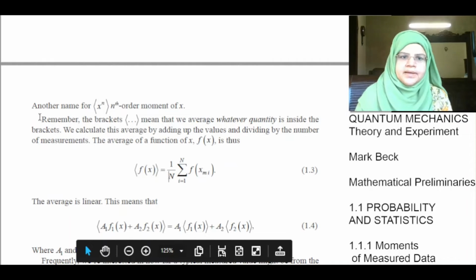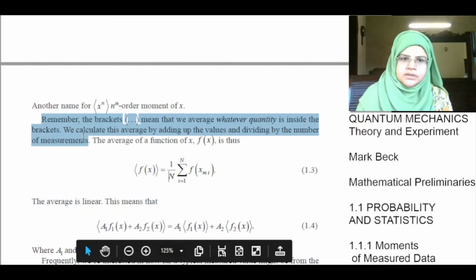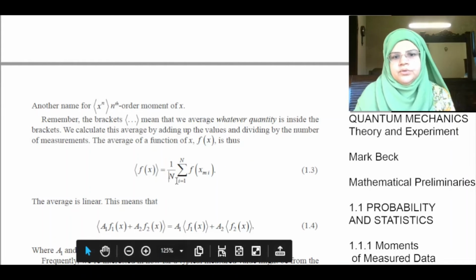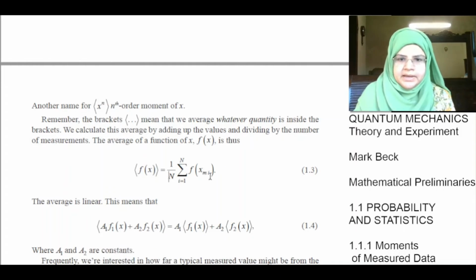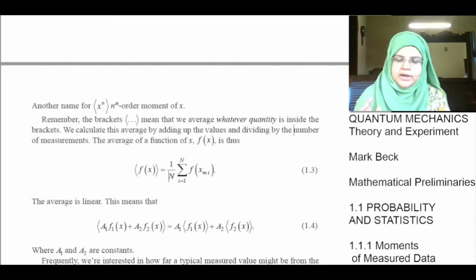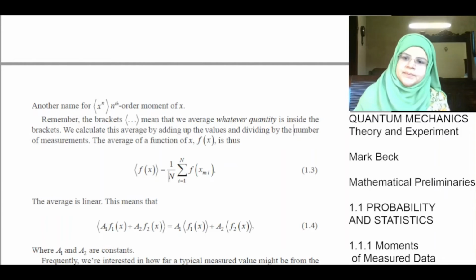Remember, the triangular brackets mean that we average whatever quantity is inside the brackets. We calculate this average by adding up the values and dividing by the number of measurements. The average of a function of x, f of x, is thus the average of f of x is equal to the sum from i is equal to 1 to N of the function f of xmi divided by the total number of measurements, that is capital N. This means we will add f of xm1 plus f of xm2 and so on up till f of xm capital N, and then divide by the total number of measurements, capital N.